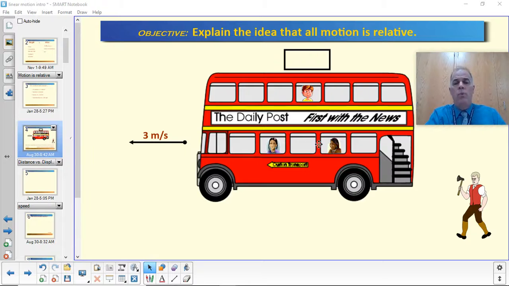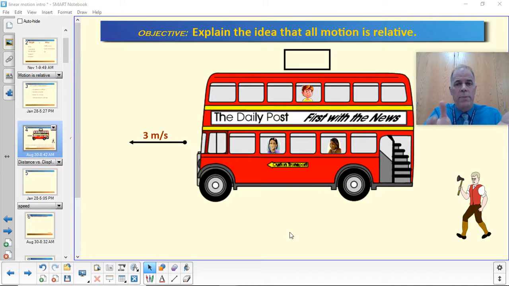But what if we asked one of the passengers about the other passenger? This passenger is sitting here looking at this person over here, and we say, hey, is she moving? She'll probably say, no, she's just sitting there. Likewise, this sullen looking youth up here on the second floor, if he looks down at these two, would say, nope, neither one of them is moving. Now, they're all correct. We are correct in saying that they are moving because they're in the bus driving down the street. And the passengers themselves are also correct in saying they're not moving.